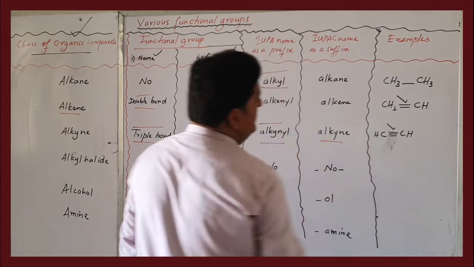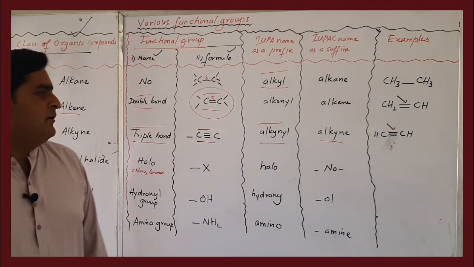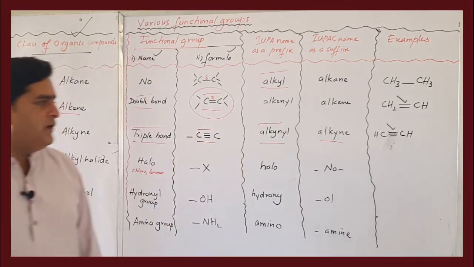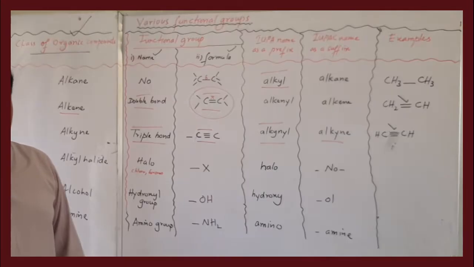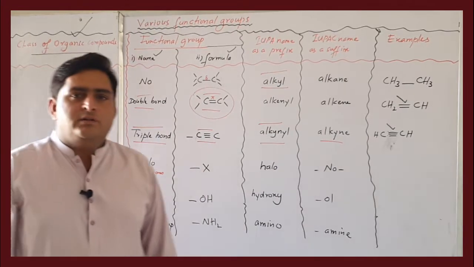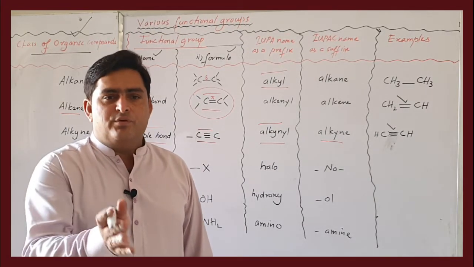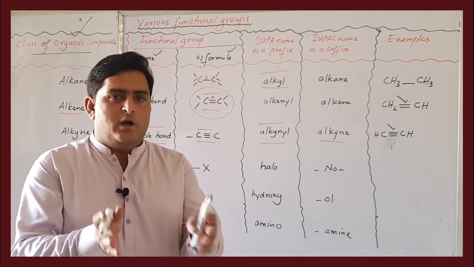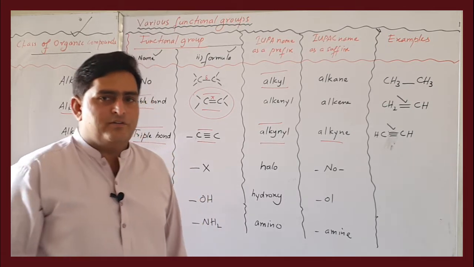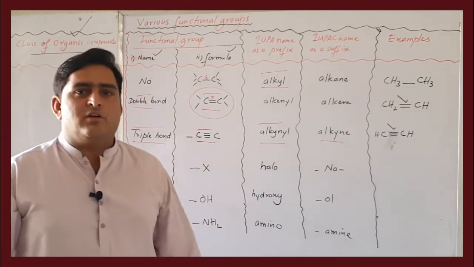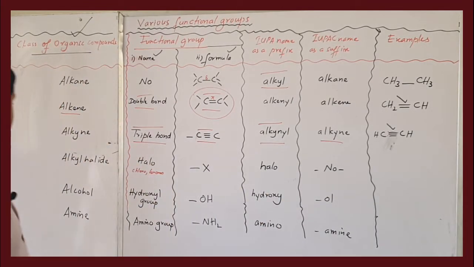This triple bond ensures that the compound is an alkyne, and the active site is that triple bond. If we have 3-hexyne, the third and fourth carbons bonded through the triple bond are the functional group, the active site, while the first, second and fifth, sixth carbon atoms are inert.